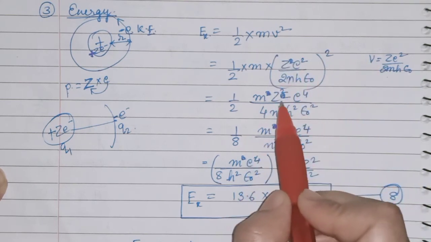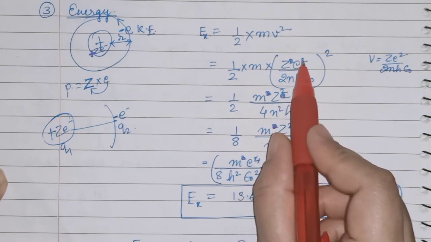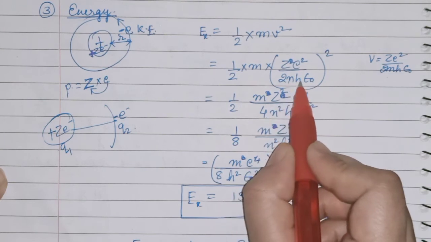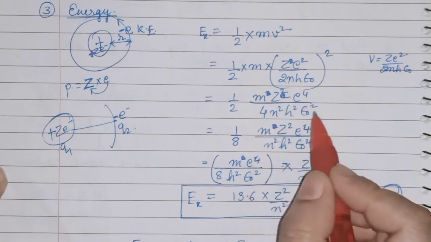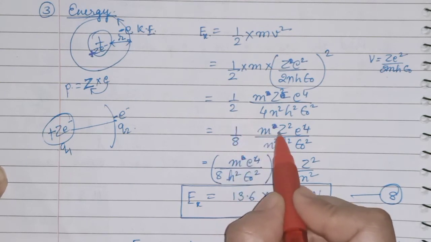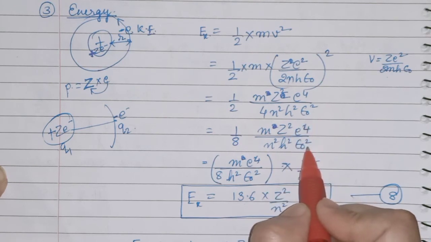After doing square you will get z square e4, because e2 is there, this 2 will be 4, n square h square epsilon naught square. After the multiplication you will get 1 upon 8 m z square e4 upon n square h square epsilon naught square.